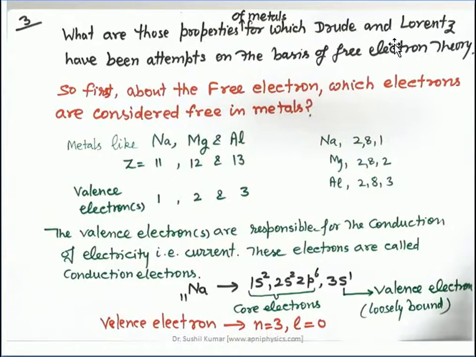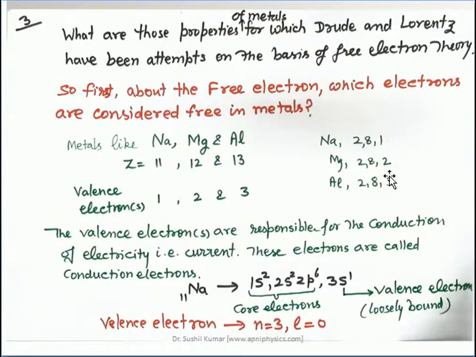So वो free electron क्या है? Which electrons are considered free in the metal? So the examples considered here are sodium, magnesium and aluminum. You know the atomic numbers of those, 11, 12 and 13 respectively. If you see the electronic configuration or number of electrons in their shells, you can say that in the first shell there are 2 electrons in case of sodium, 8 in the second shell, 1 is in the third shell, and similarly for magnesium and aluminum. So 1, 2, 3 electrons are the outermost orbit electrons of these 3 atoms.